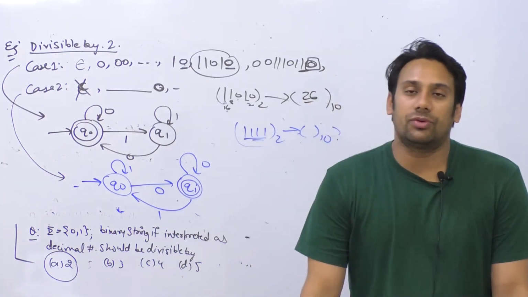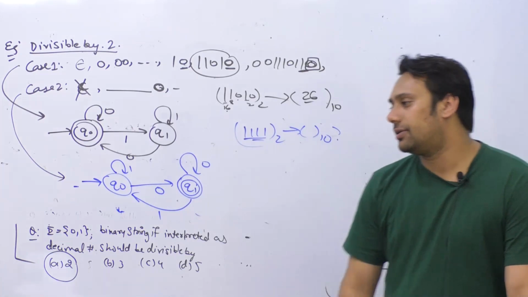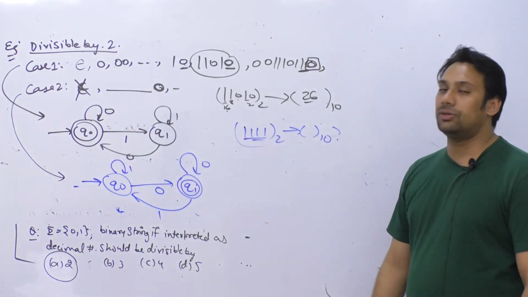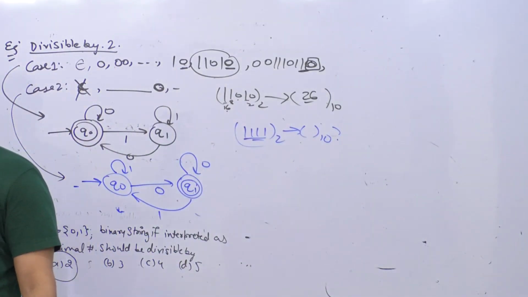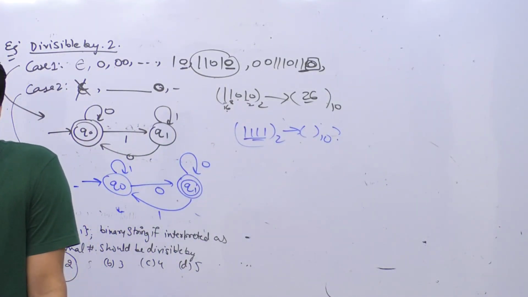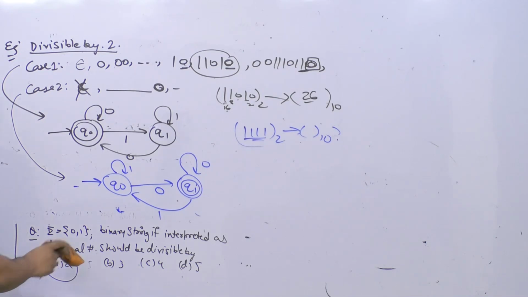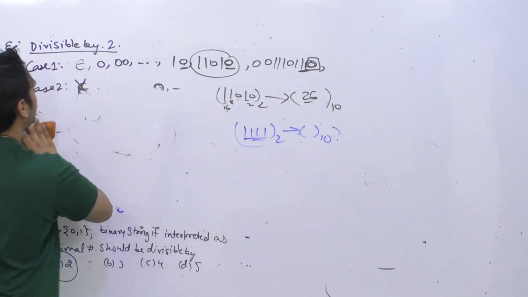If you take the same problem in different books, you will get different answers. Is it clear? And you cannot say that this answer is wrong. Actually both of these answers are correct. None of these answers is wrong. Now this was the case when we were taking divisible by 2. Now we can take the next case, when they are divisible by 3.